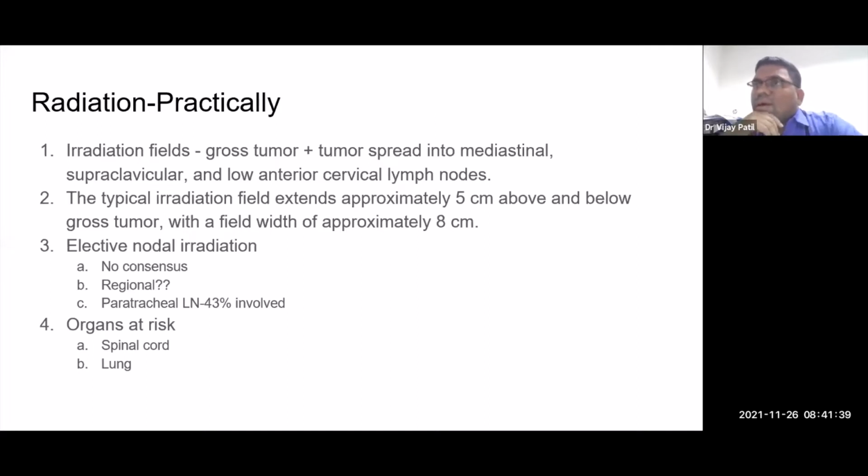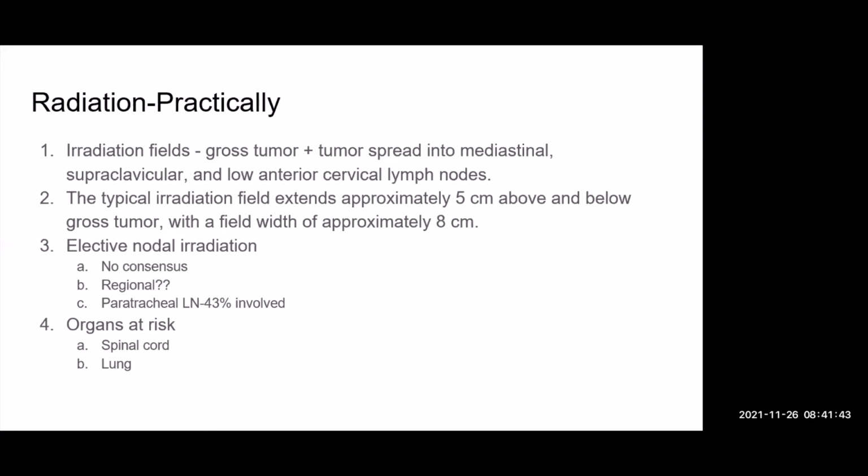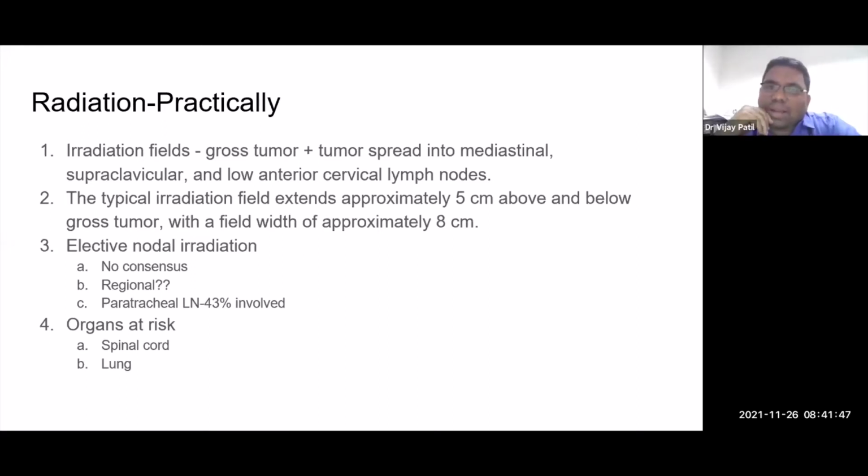So for discussion, if there is a 1 centimeter tumor, the y-axis or the longitudinal extent of the tumor will be at least 11 centimeters, and the width is approximately 8 centimeters. Now, what you treat here is the gross tumor plus the mediastinal nodes, plus the supraclav and the low anterior cervical nodes. So what actually turns out is kind of a T field, which takes into account the whole of cervical node.